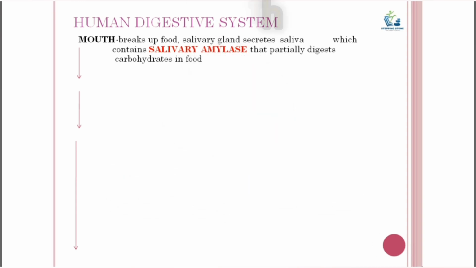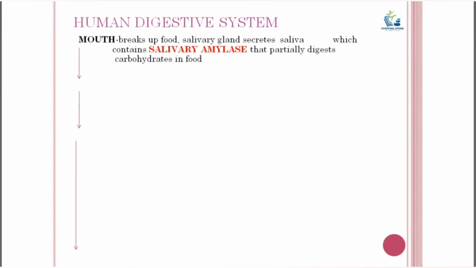The teeth help in breaking the food into small pieces. Then we chew it and grind it with the help of our teeth. So the teeth help in physical digestion. The salivary glands in our mouth produce saliva, which contains an enzyme called salivary amylase, which partially digests carbohydrates in food. The function of the tongue is mixing the saliva with the food.